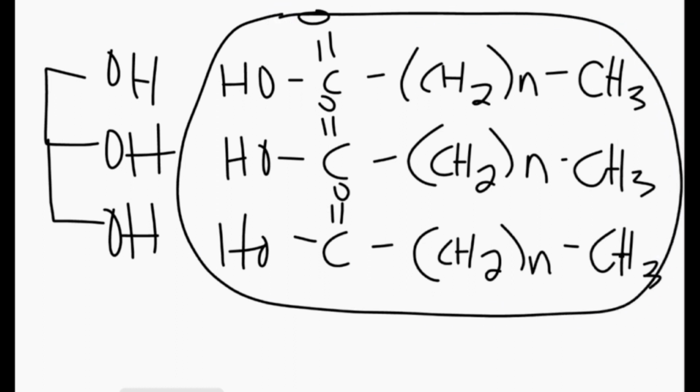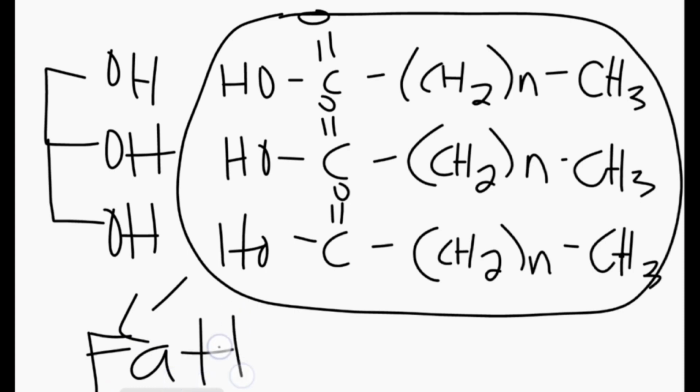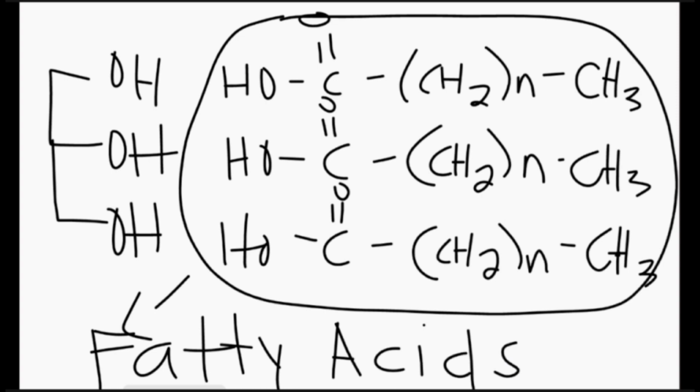The first fatty acid is a saturated fatty acid. The second one is a monounsaturated fatty acid because we only have one double bond. And when you have multiple double bonds, it is called a polyunsaturated fatty acid.